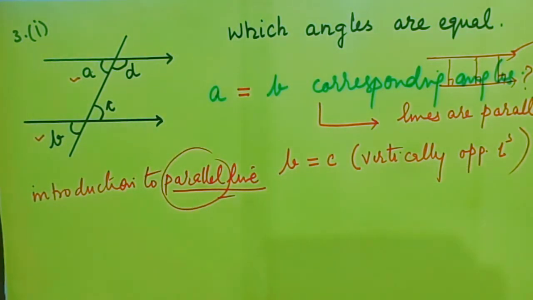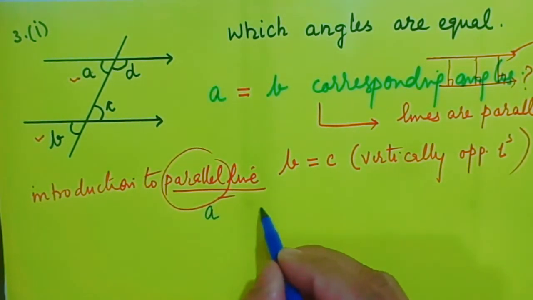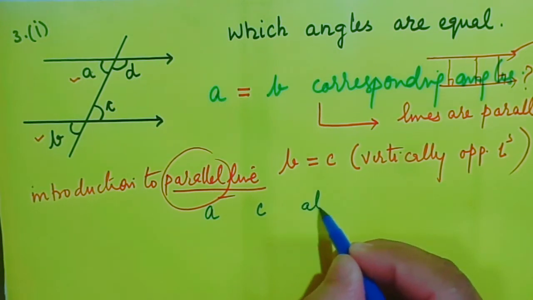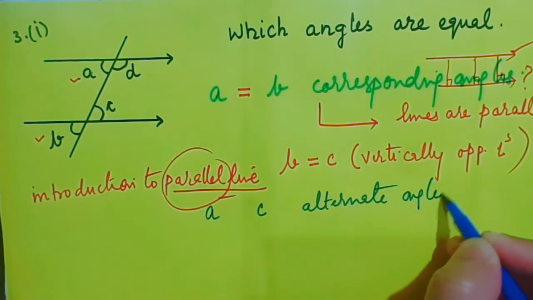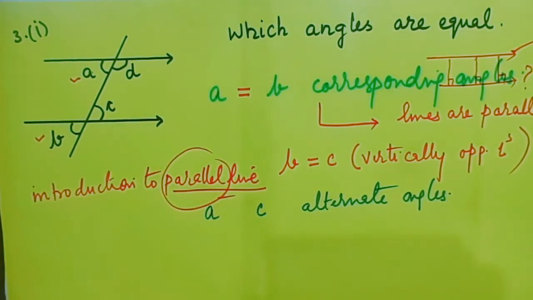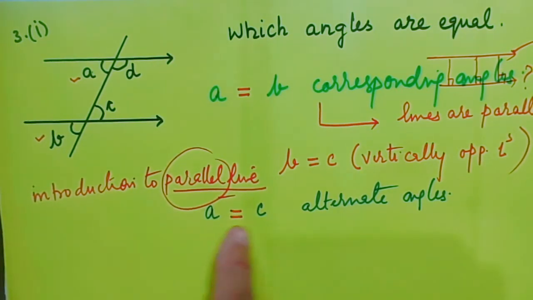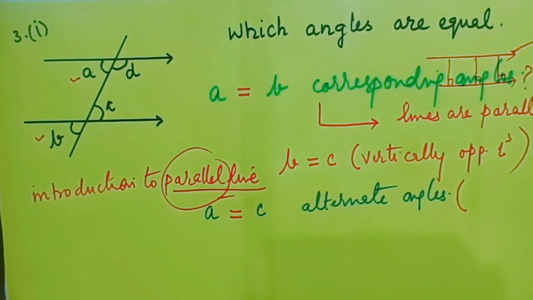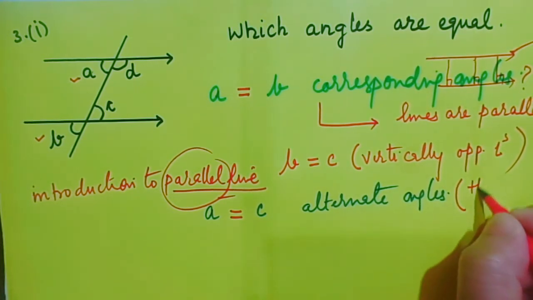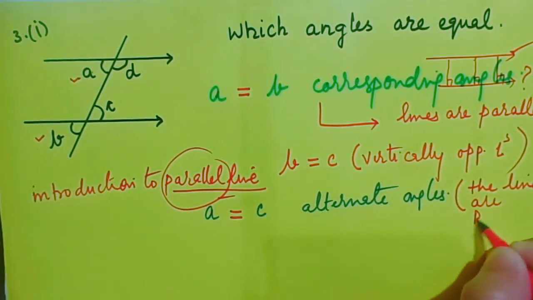Now, let us see if A is equal to C. Of course, A and C are alternate angles. Are they equal? Yes, they are equal. And why are they equal? It's because the lines are parallel.